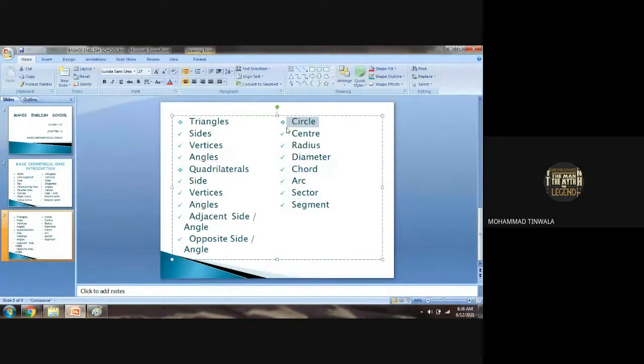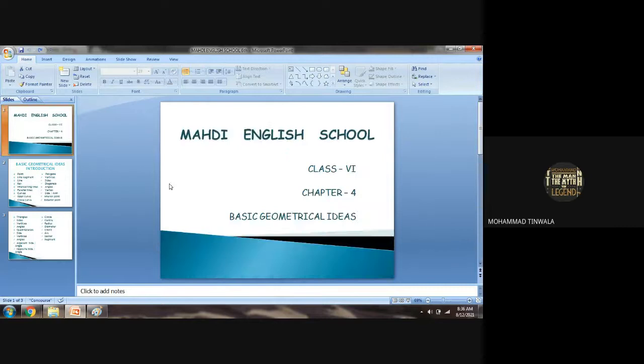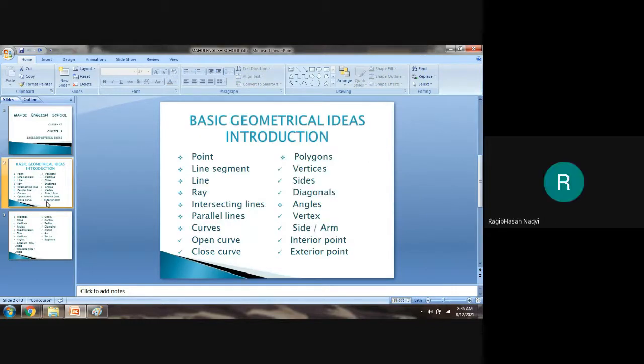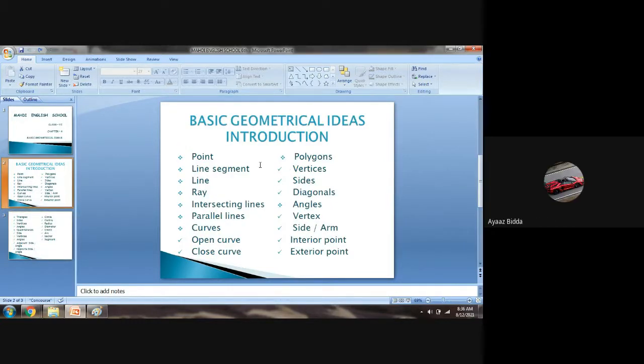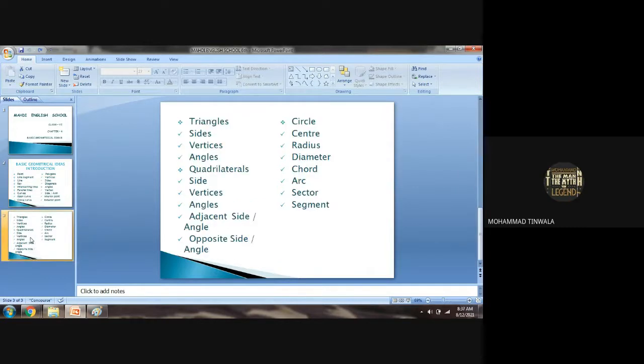We studied circle, center, radius, diameter, chord, arc, sector, and segment. With the help of this topic, we have completed our chapter number 4, Basic Geometrical Ideas. Any doubt here, boys? Sure? In chapter number 4, all the points related to this will be the questions of our part, and we have to solve the rest of the sums. It will be very easy if you are aware of the explanation I gave you in the class. If you are aware of that, you are absolutely done with this chapter.